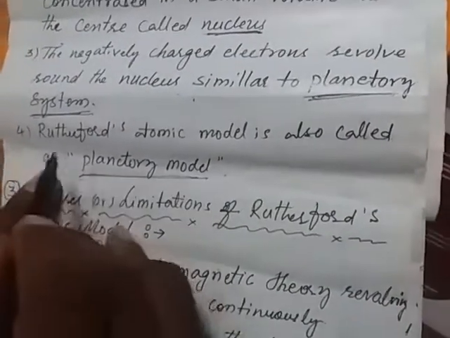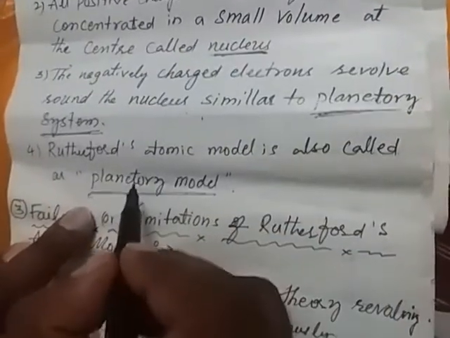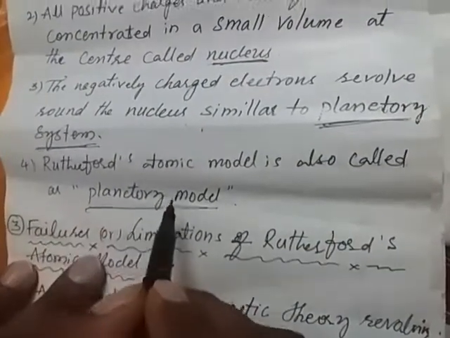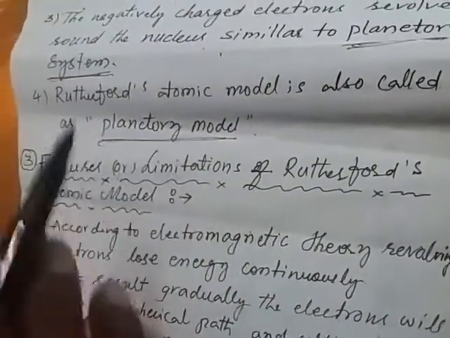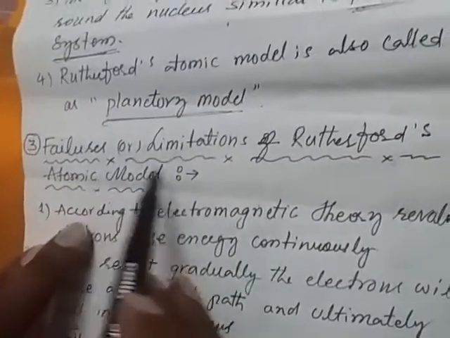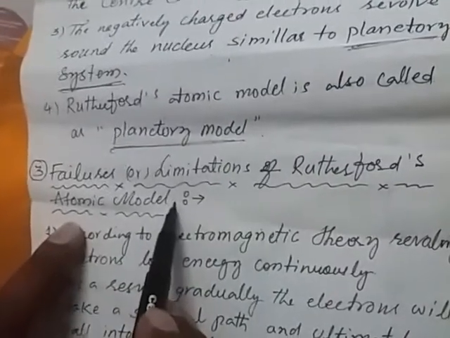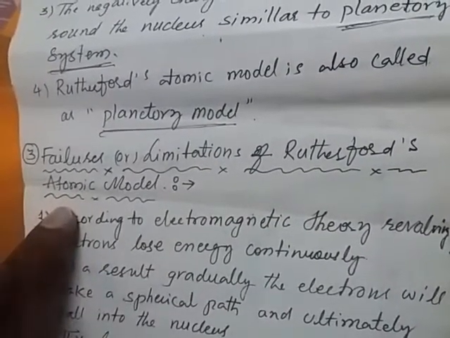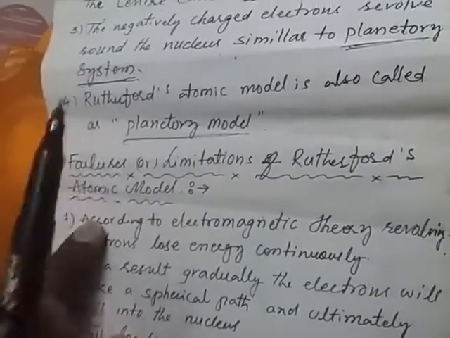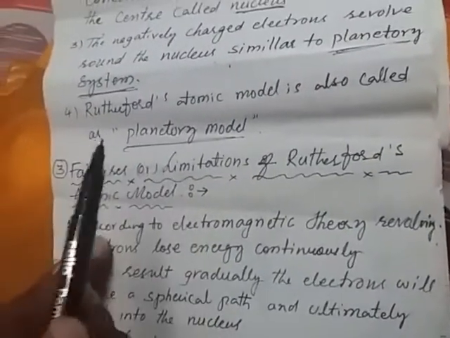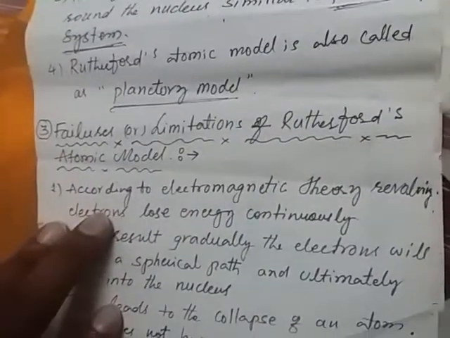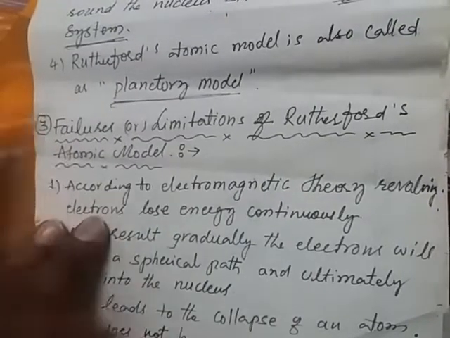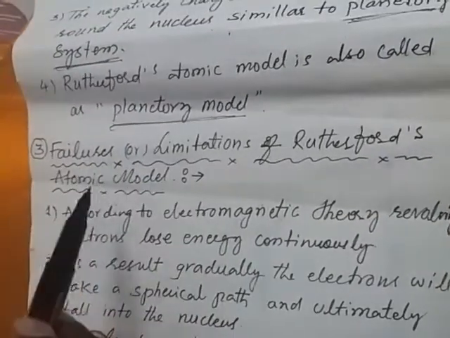So, students, Rutherford atomic model is which type of model? Planetary model. This is a question that may be asked in higher education or competitive examinations. Now, what are the failures or limitations of the Rutherford atomic model? We have studied the important features of the Rutherford atomic model, but some limitations or failures exist in the Rutherford nuclear atomic model. What are they?